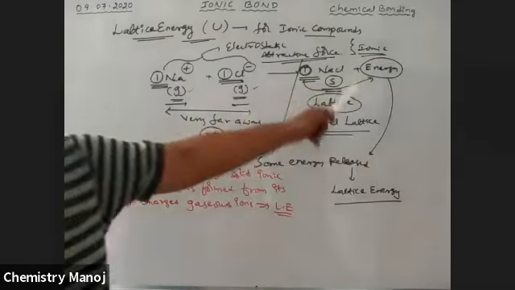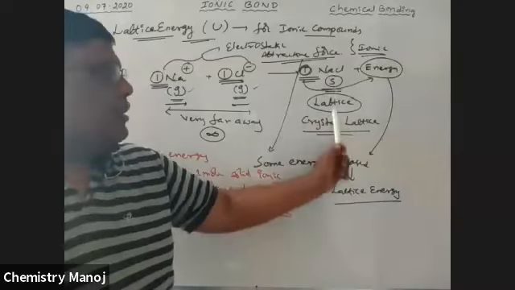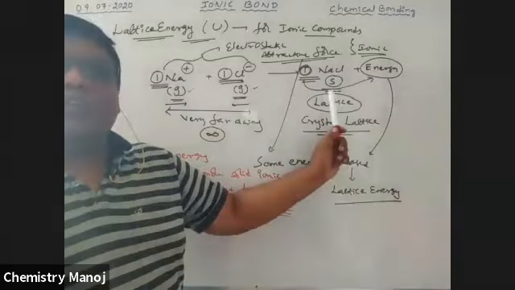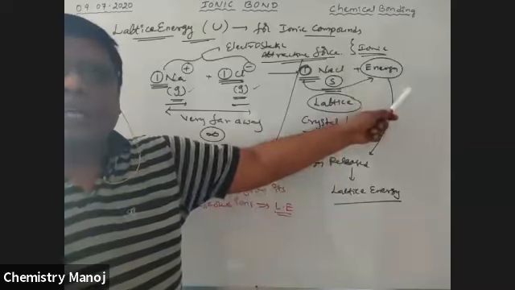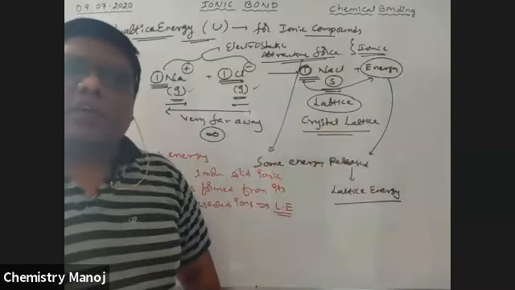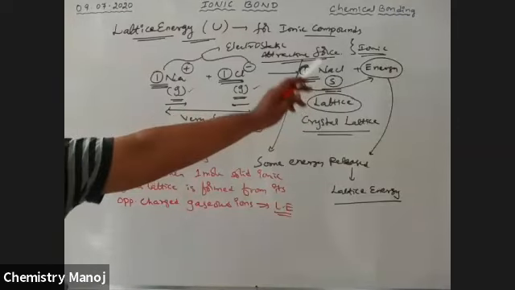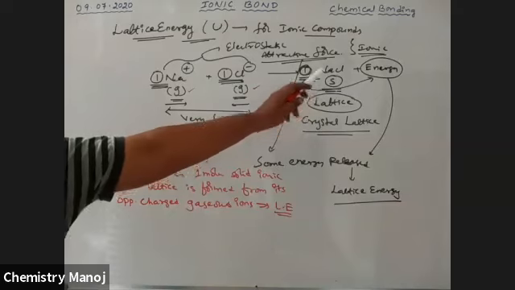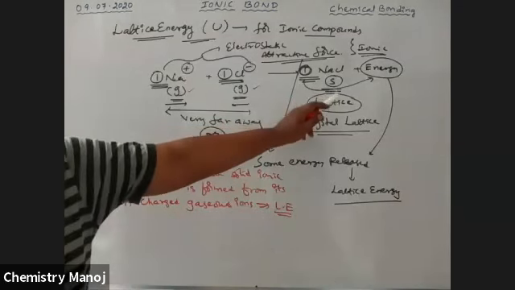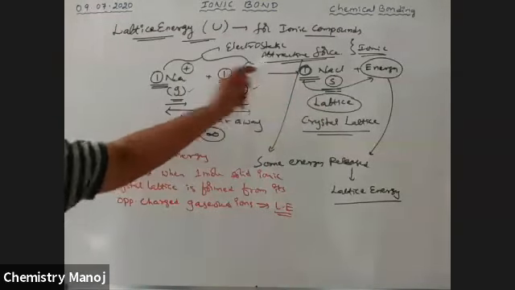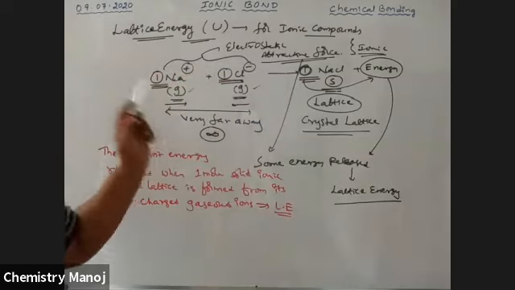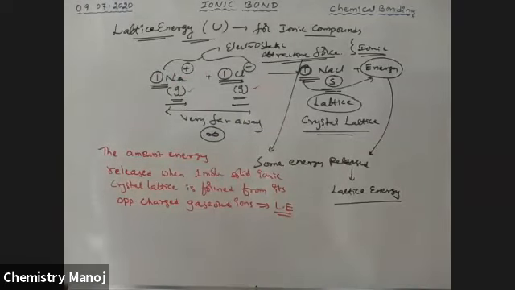During formation of this lattice, some energy is released. That released energy is called lattice energy. That is the lattice energy.